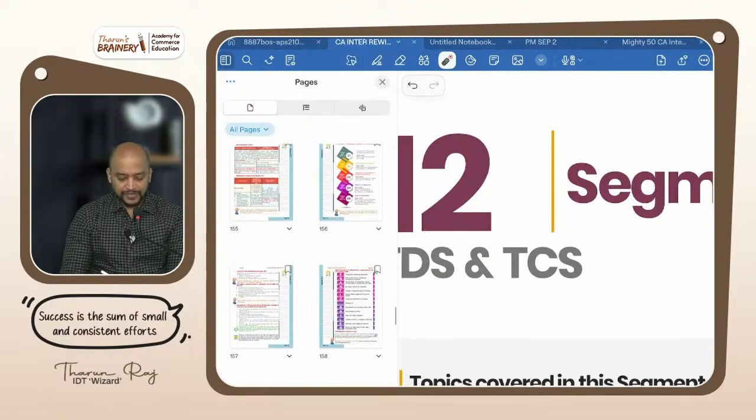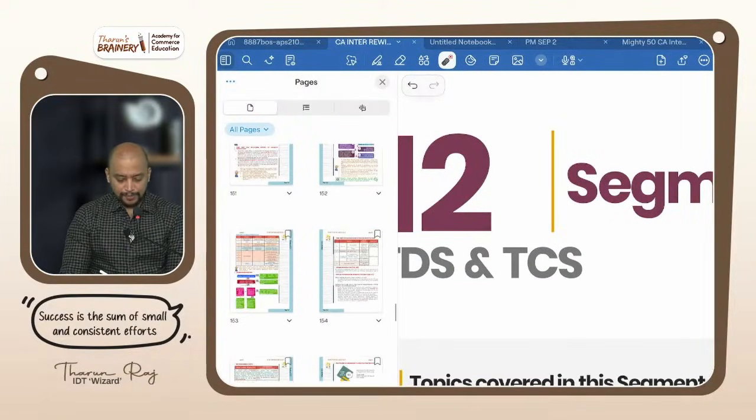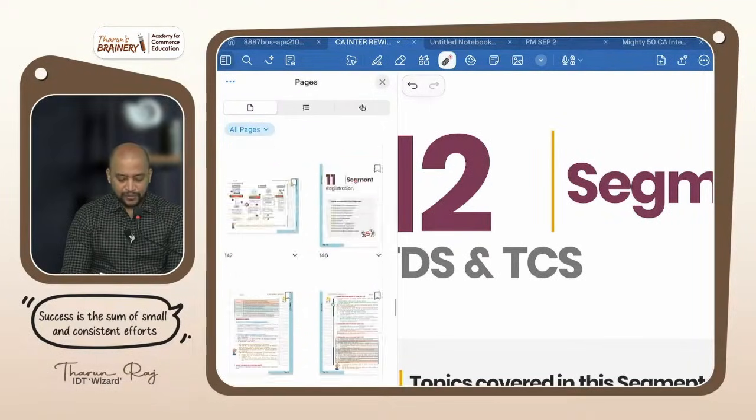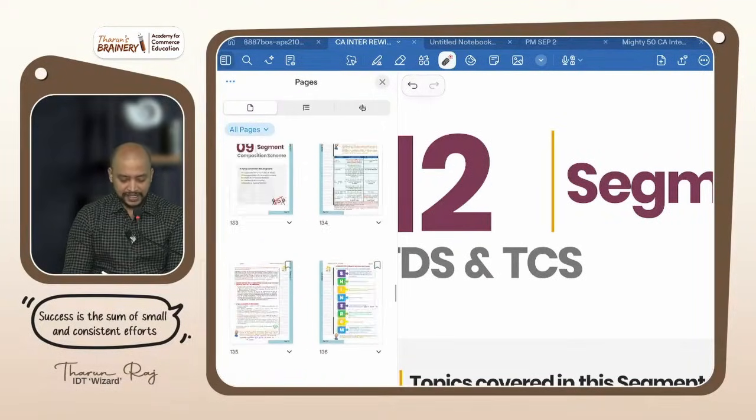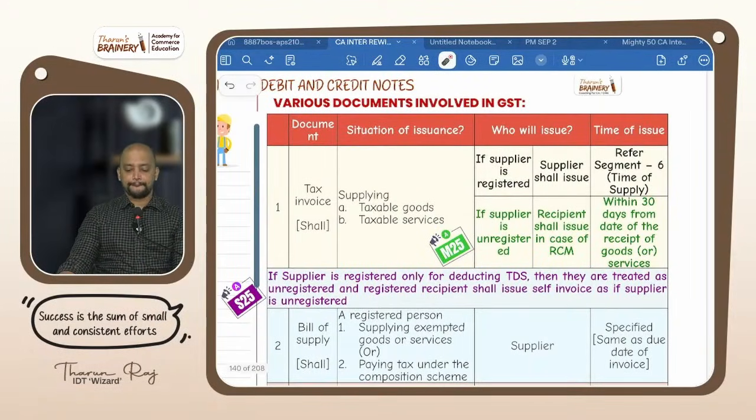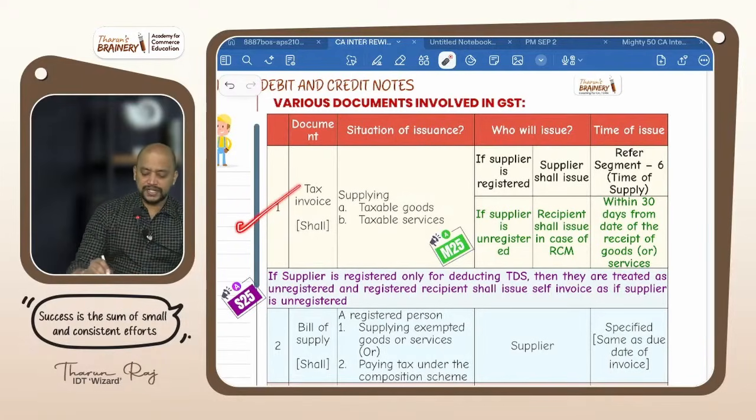Look into this tax invoice, debit notes and credit notes, like that one topic is there. See that. Various documents involved in GST. See this first, tax invoice. So tax invoice, who will be giving tax invoice to whom? Supplier will give tax invoice to recipient. In which case? Registered supplier. In which case?